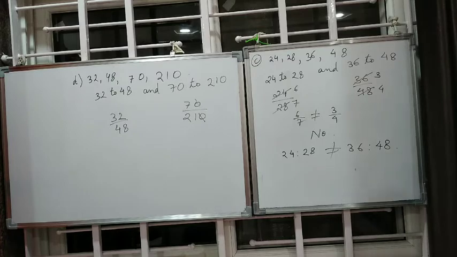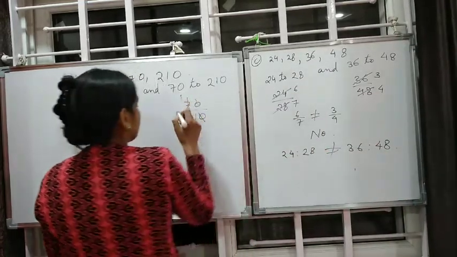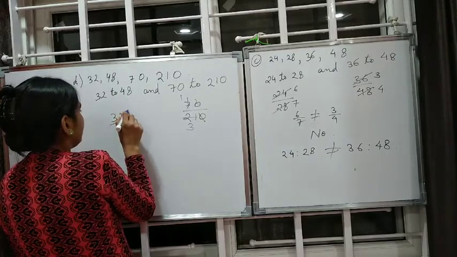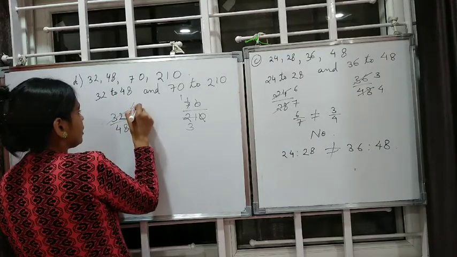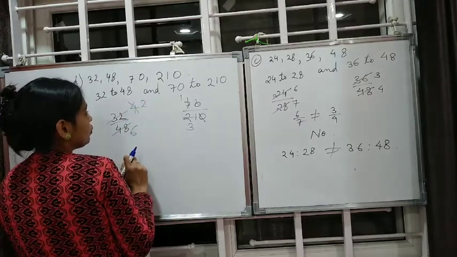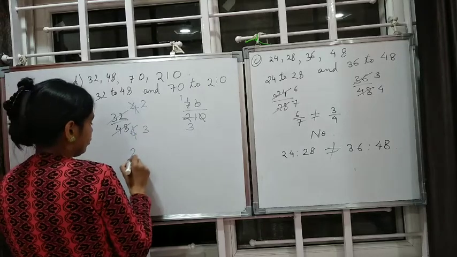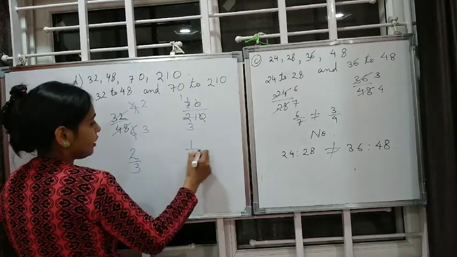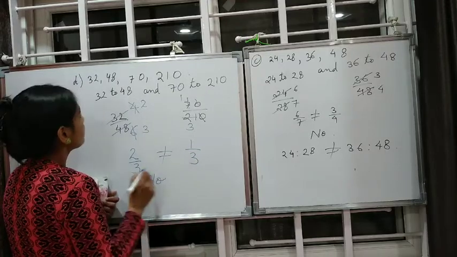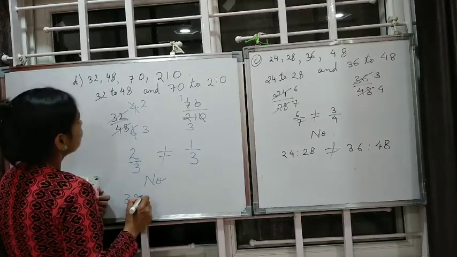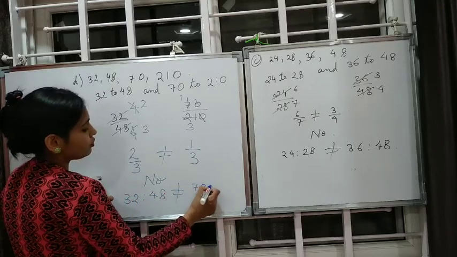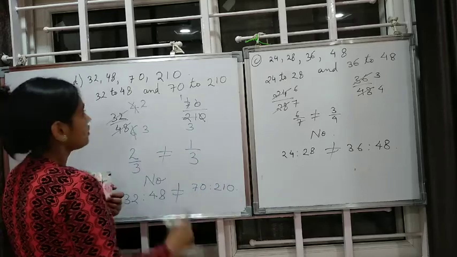That is 7 ones are 7 and 7 threes are 21, and here 8 fours are 32, 8 6s are 48, 2 twos are 4, 2 threes are 6. So this is 2 by 3 and this is 1 by 3. Both are not equivalent. So answer is no. 32 to 48 is not in proportion to 70 to 210.